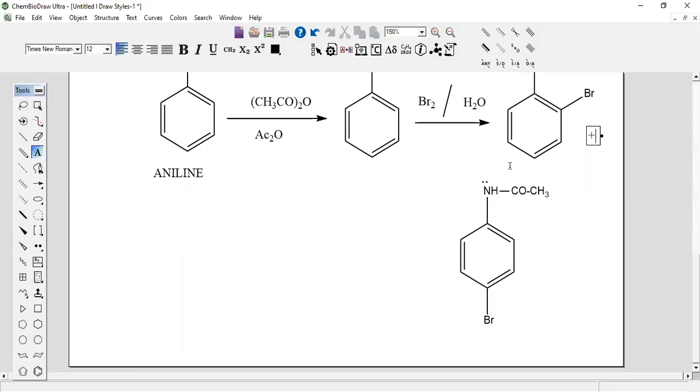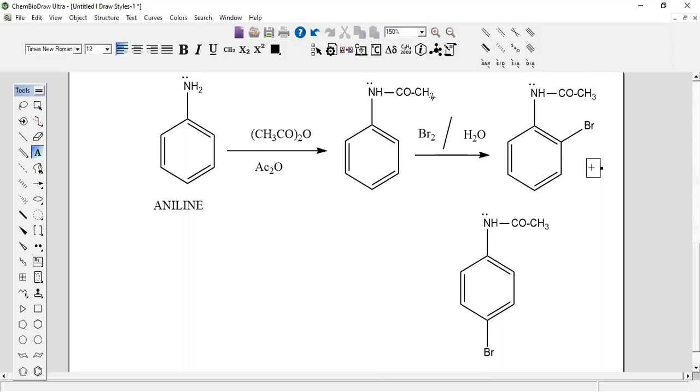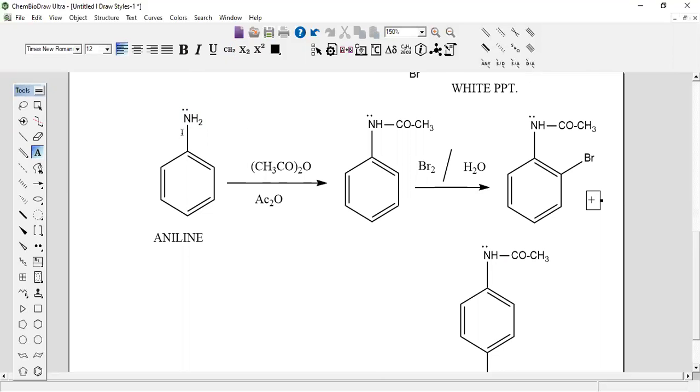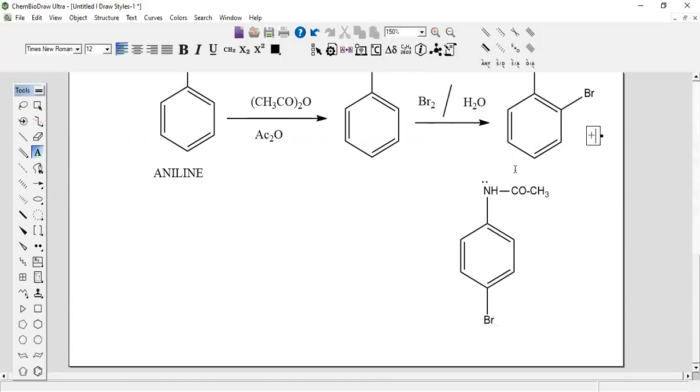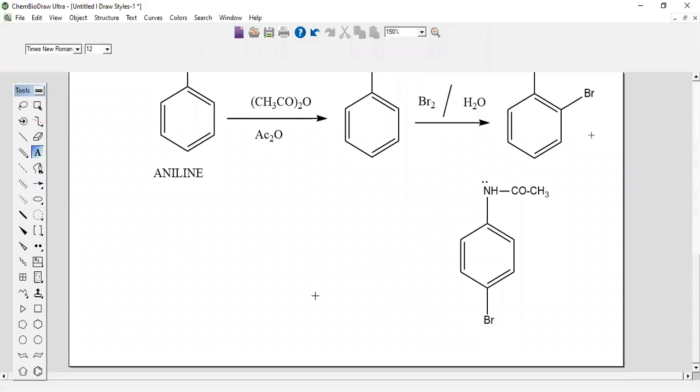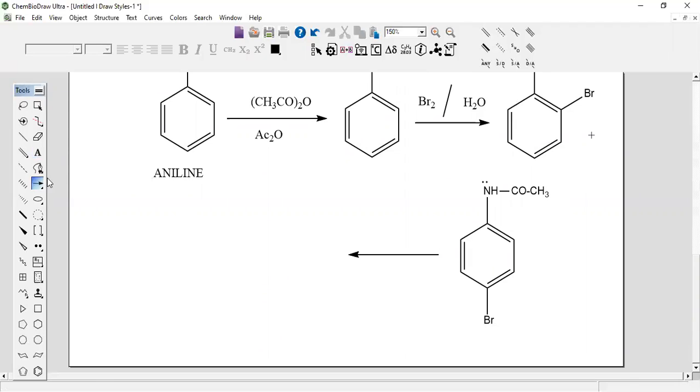Then how to recover this again to aniline? That means first the highly activating NH2 group is deactivated by treating with acetic anhydride, so that it becomes a deactivating group. Now when it is treated with bromine water, the bromine will be introduced at the ortho or para position, and a mono-substituted product will be formed. Now this mixture is hydrolyzed.